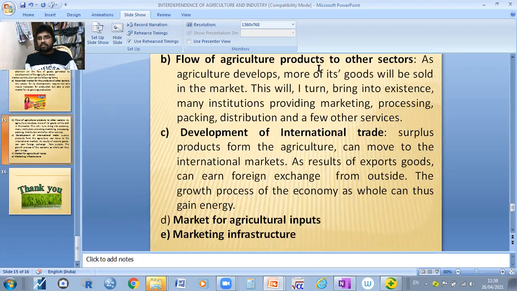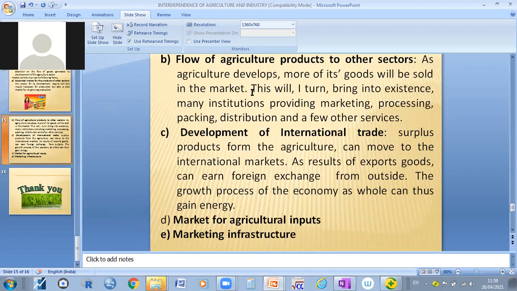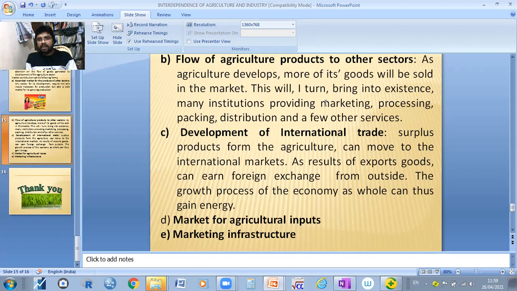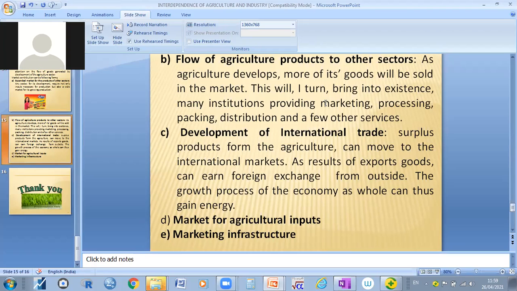And flow of agriculture products to the other sectors. For example, as the agriculture sector develops, more of the goods will be sold in the market. So it will bring into existence many institutions providing marketing and processing, packaging and distribution and other services. For example, when you are producing vegetables, after producing them you are going to sell them in the market, right? So in the market, there are different things that will happen. There are different channels and others.